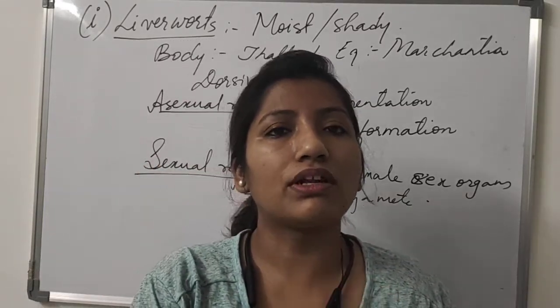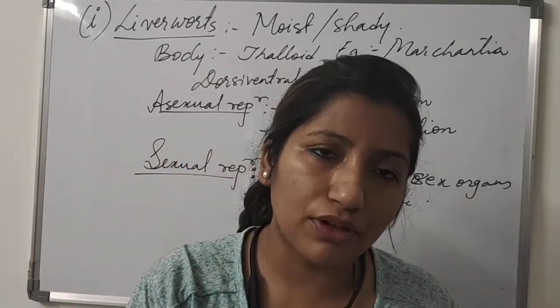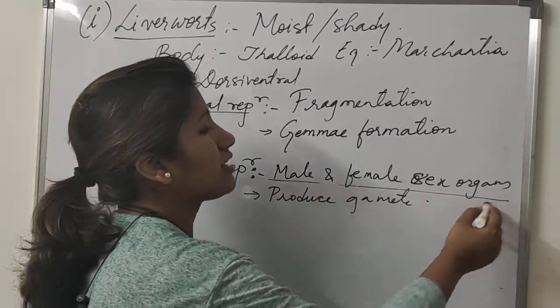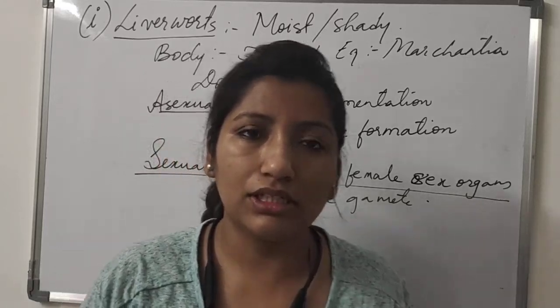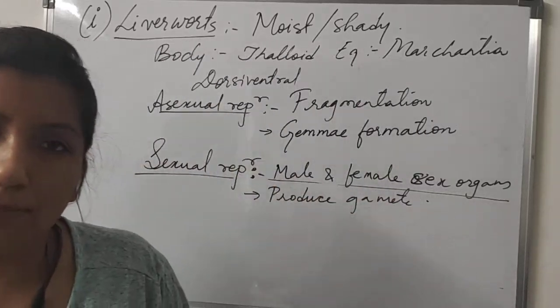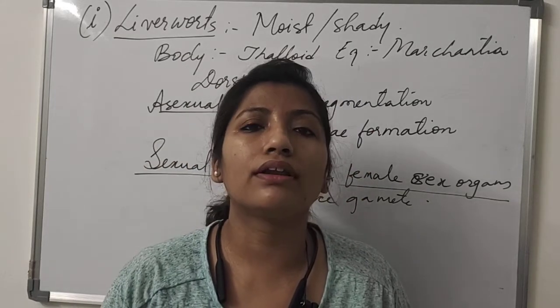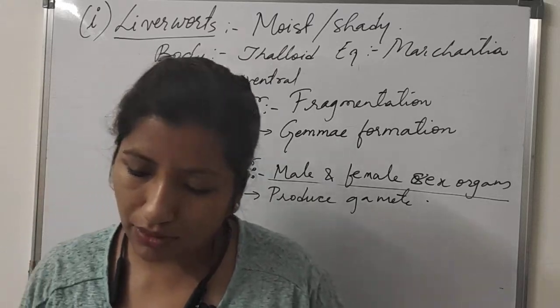This zygote will develop into the sporophyte, which is diploid. The zygote is diploid, and from the diploid zygote a diploid sporophyte will form. Whereas the gametes, the male and female sex organs, are haploid because they have developed from the haploid body, the gametophyte. The two gametes fuse to form a diploid zygote, and from it a diploid sporophyte forms.